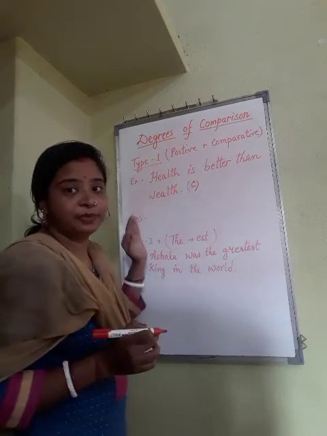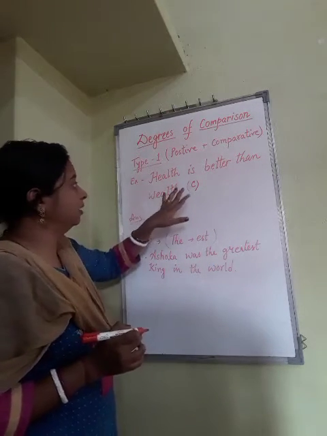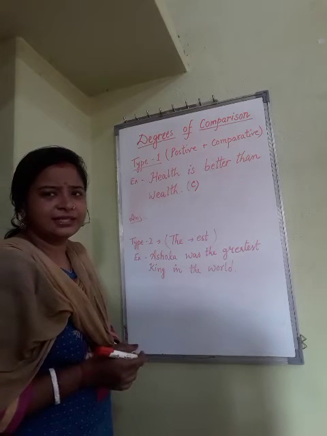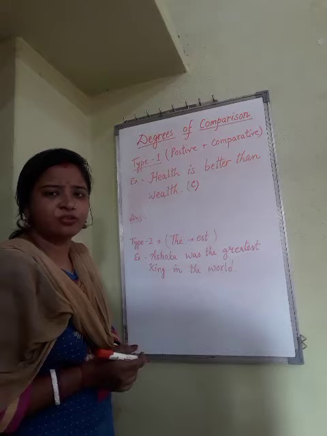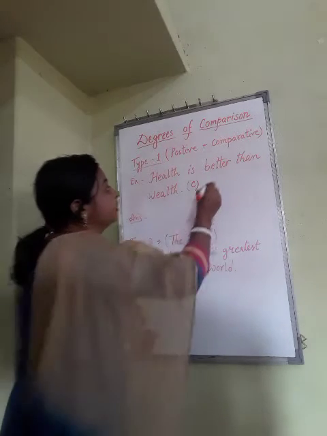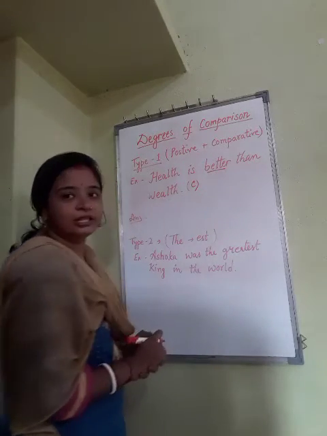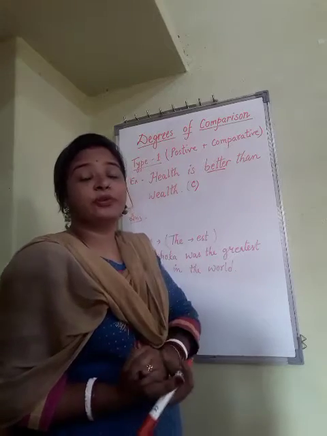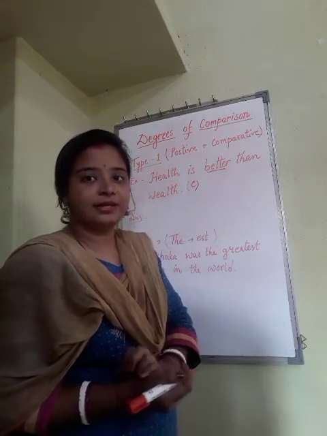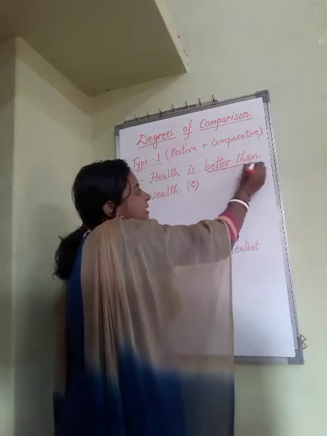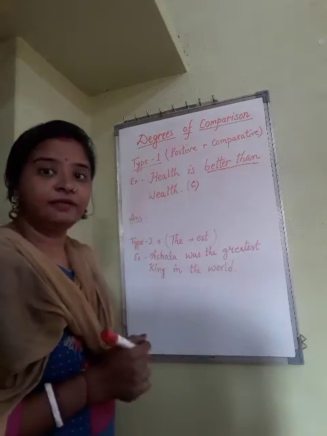How can you identify whether this sentence is positive, comparative or superlative? Here you see better. The positive degree is good, comparative is better, and what would be the superlative degree? Best. So here, better than, through these words you can understand that this is comparative degree.